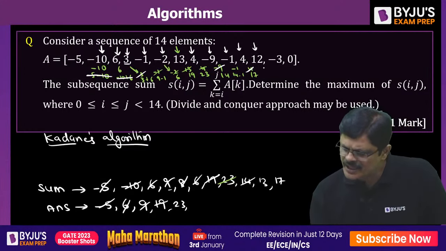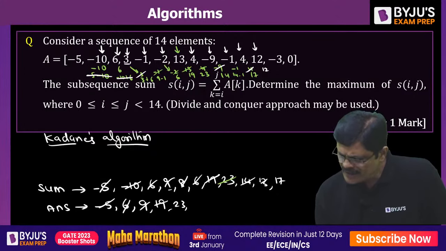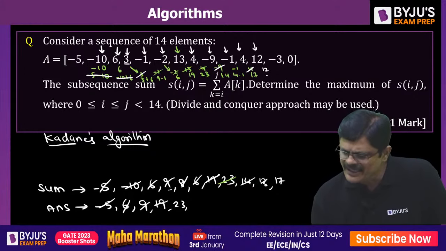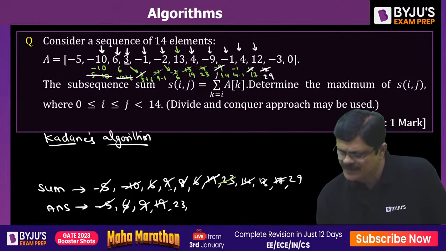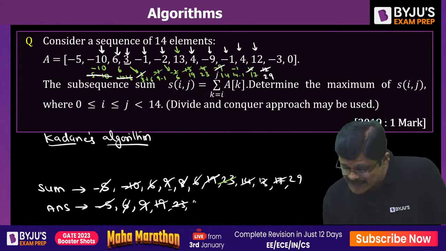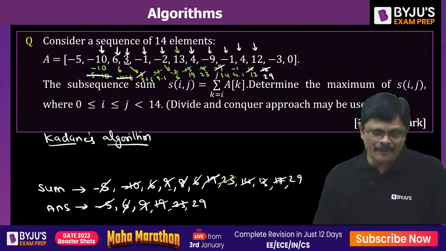Next index, either 12 or 12 plus 17, that is 29. Which one is larger? 29 is larger. So we update 29. Now 29 is larger than 23, update it. Now next index, it is either -3, yeah, 29 minus 3, that is 26. Obviously 26 is larger.